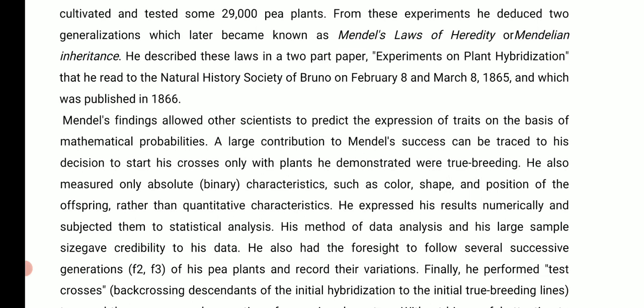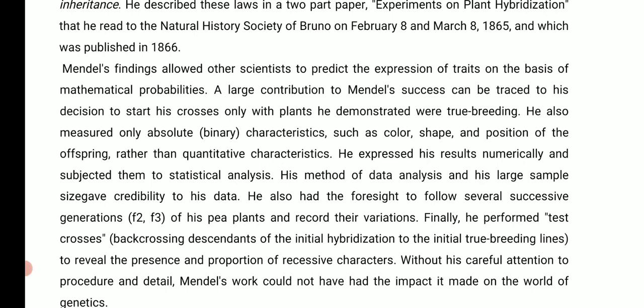So everything is based on probability. For example, if I toss a coin in the air, the probability it will come head or tail is 50%, because it has two sides. Same here. From this probability, other scientists could understand heredity even more.